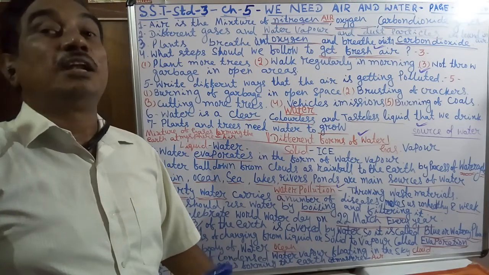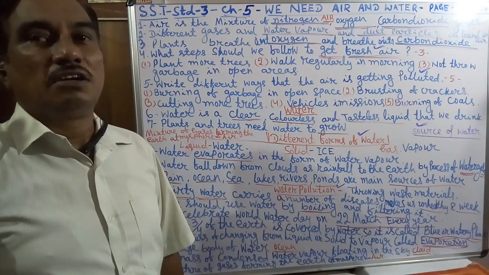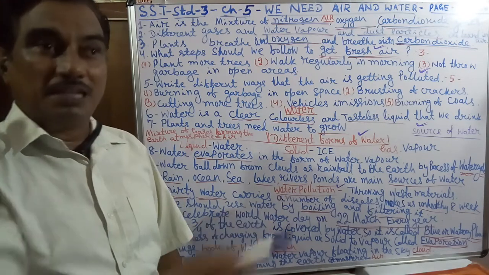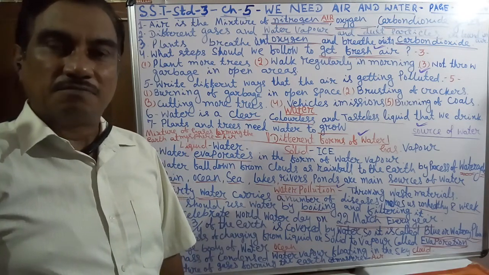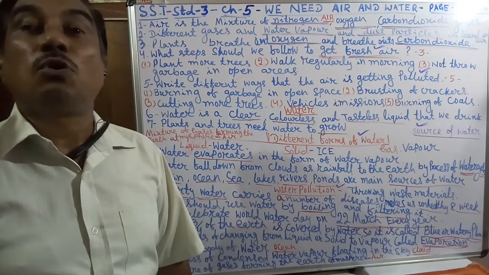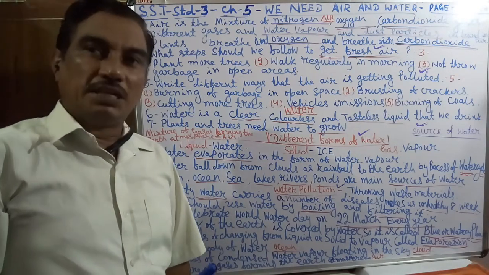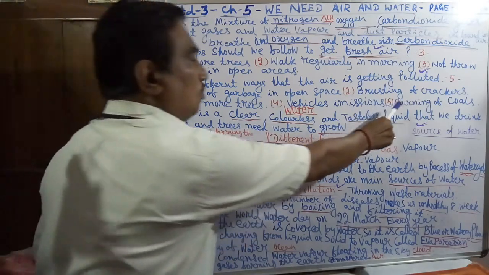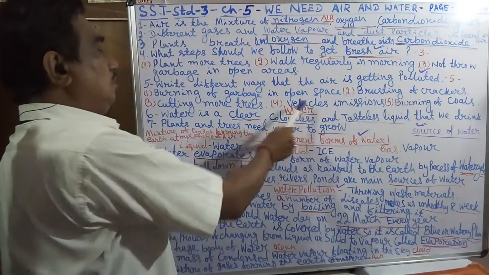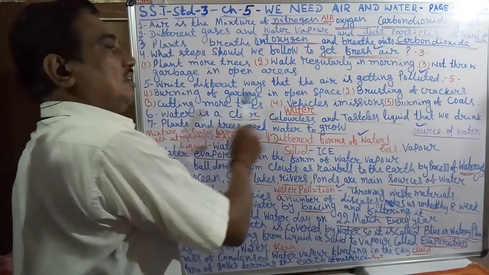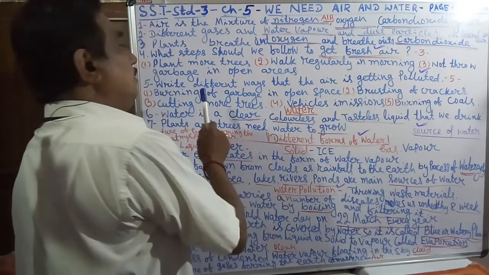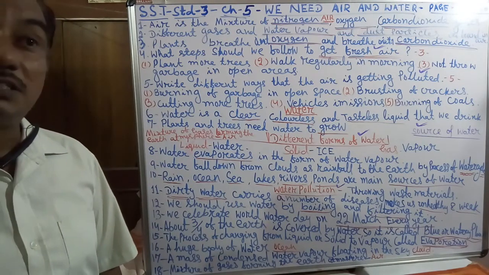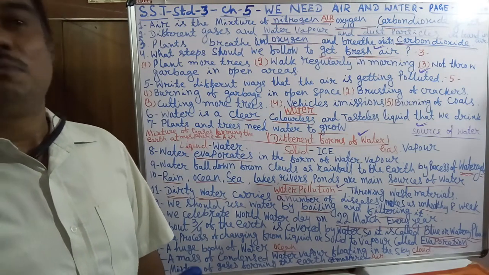Then vehicle emission. Then burning of coal. So these are the five things by which air is getting polluted: burning of coal, vehicle emission, cutting more trees, bursting of crackers, and burning of garbage in the open space.